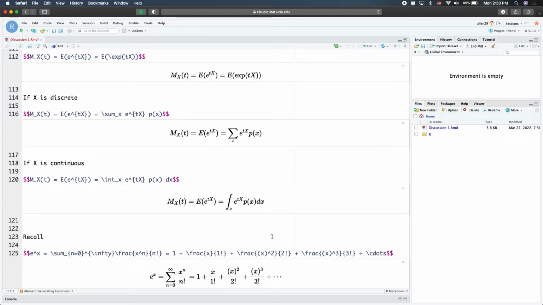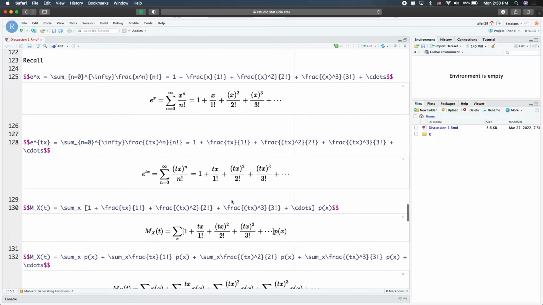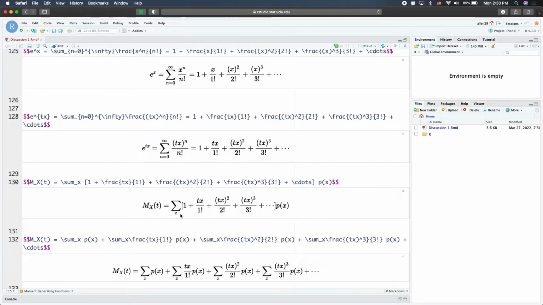Once we have the exponential of tx expressed as a summation, we can plug it into this part here. So the moment generating function for the discrete case is the summation over all possible x of e to the tx multiplied by p of x, and we just replace e to the tx with the summation here.